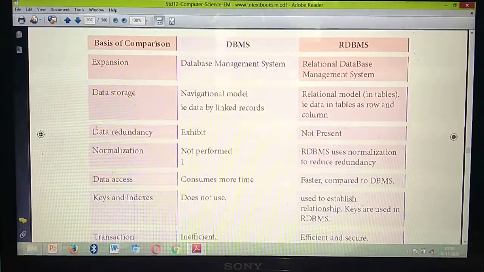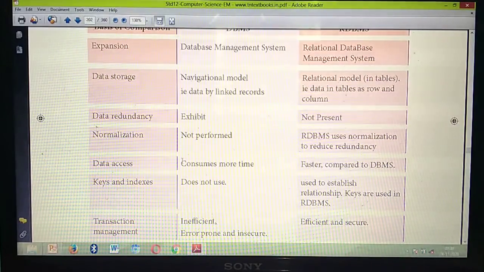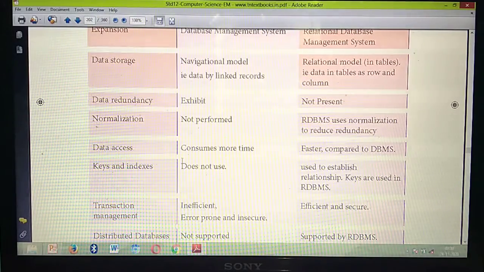Okay. Next, keys and indexes. In DBMS this feature, keys and indexes, is not used. But in RDBMS you are using it. In the relational model you have studied, in tables some attributes are denoted as keys. Then you can identify particular things using keys as indices. So in RDBMS you are using keys.